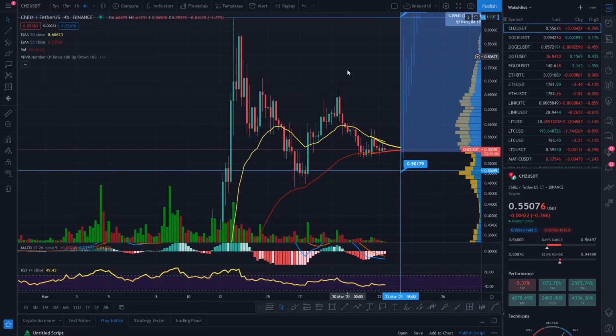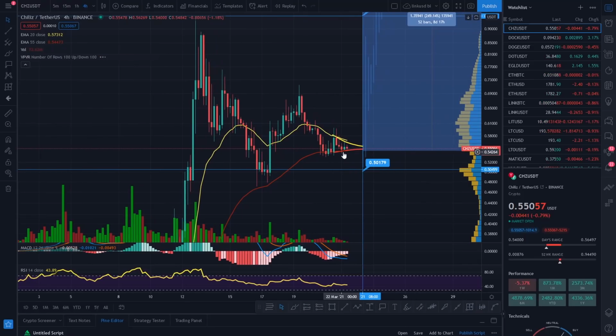Basically, what I said in the channel the other day, you will potentially see us coiling up in this price action here, and you will see a coming together of the EMAs. I did draw this EMA in there like that, and this red EMA as well, and that's basically what's happening.